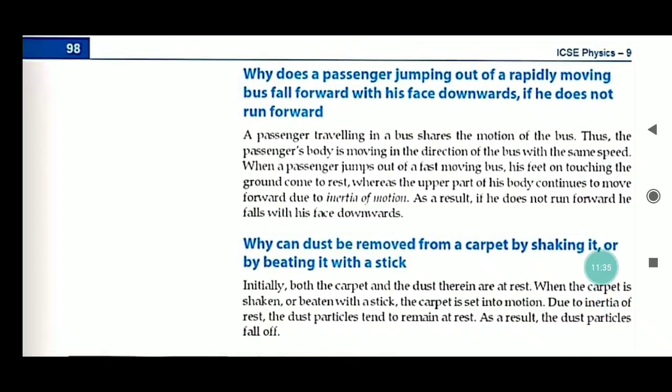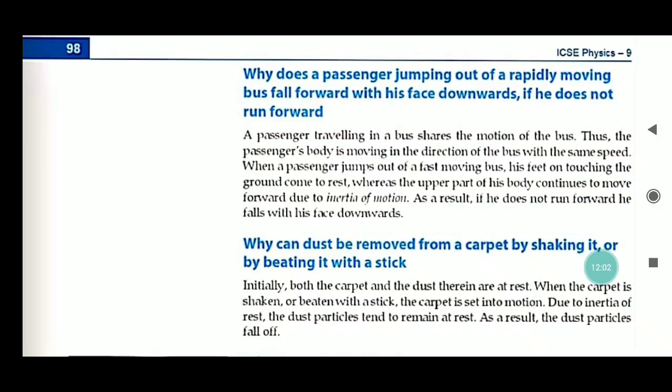Now, another example: why does a passenger jumping out of a rapidly moving bus fall forward with his face downwards if he does not run forward? Same example, same logic: the bus is in motion, and with the motion of the bus our body is also in motion.